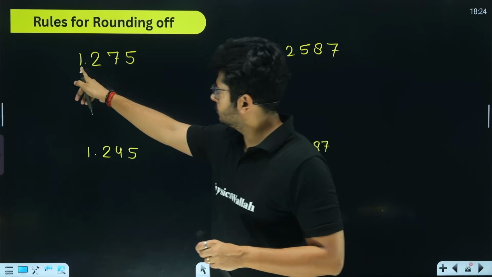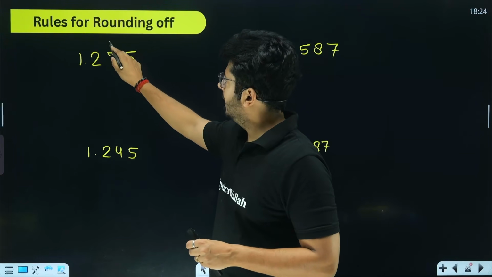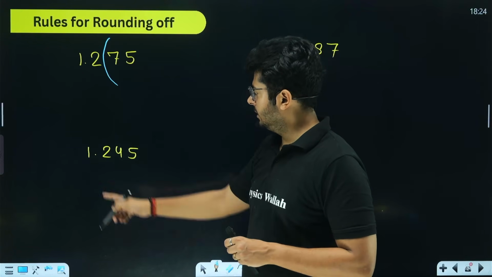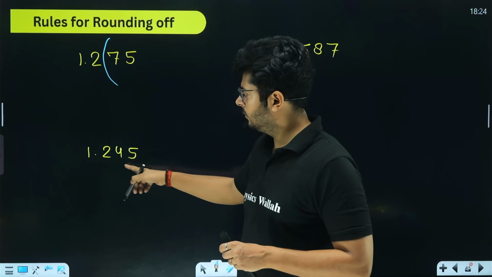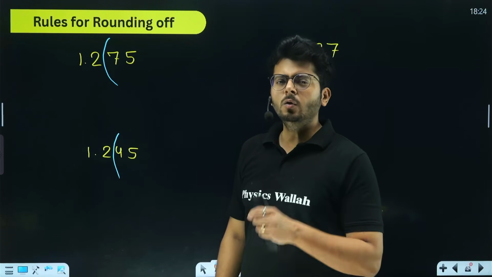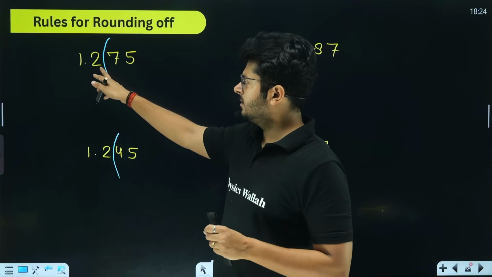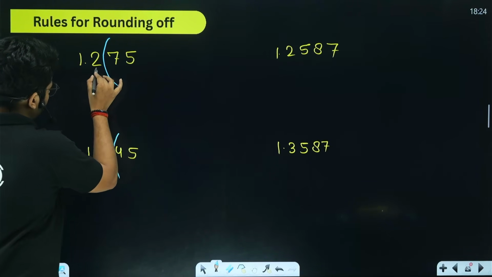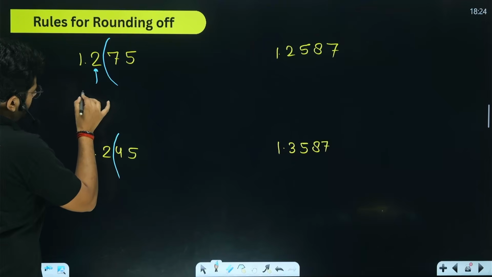So this is going to be significant, this is going to be significant, and this remaining portion we have to remove. Similarly, let's say that we also want to round off to two significant figures, so we have to remove this part. Whatever the last remaining digit is, let us give that digit a name. Let's call that one the cutoff digit.